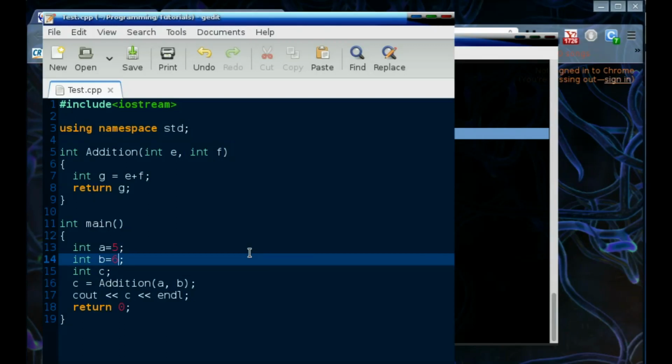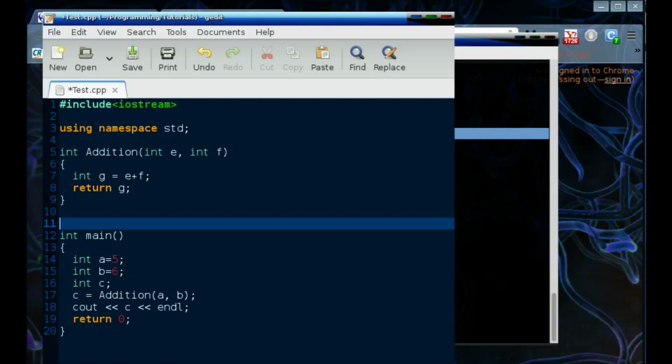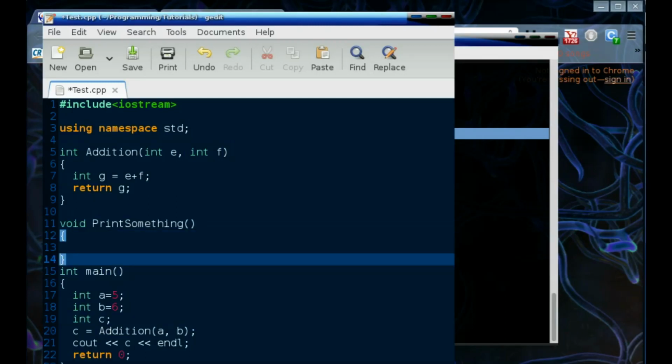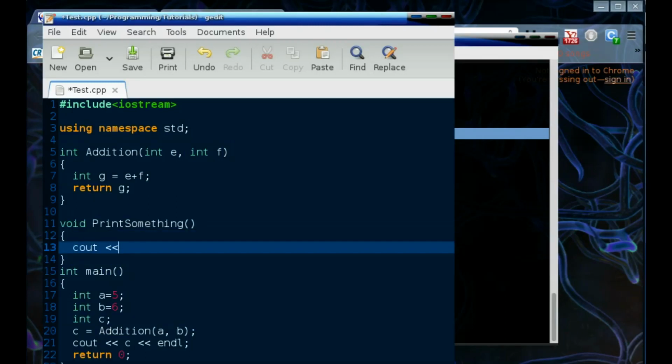And what you can also do is, if you don't want anything to get returned from a function, then you can call that function a void function. Okay, let's say void print something. All right, I've declared a function called print something. And I'm going to say inside this function, just print nothing.